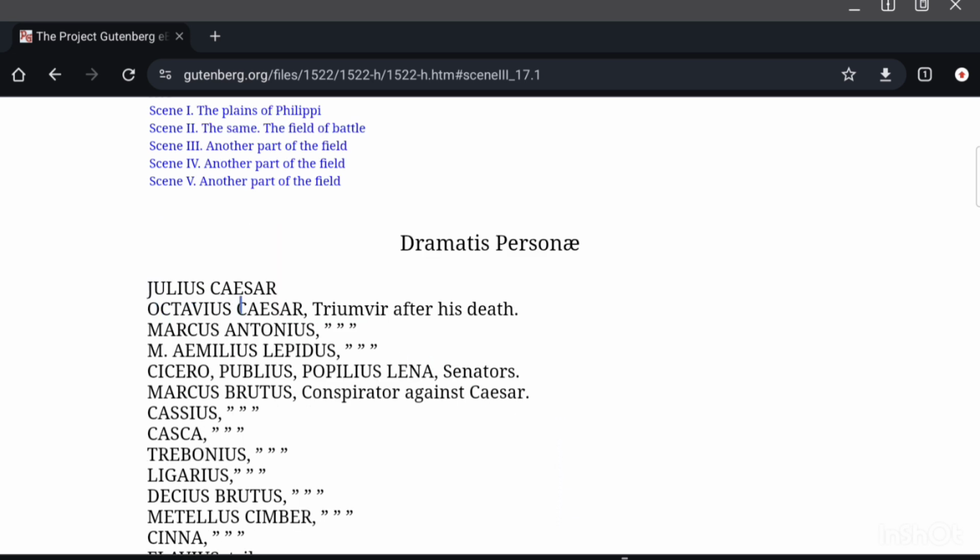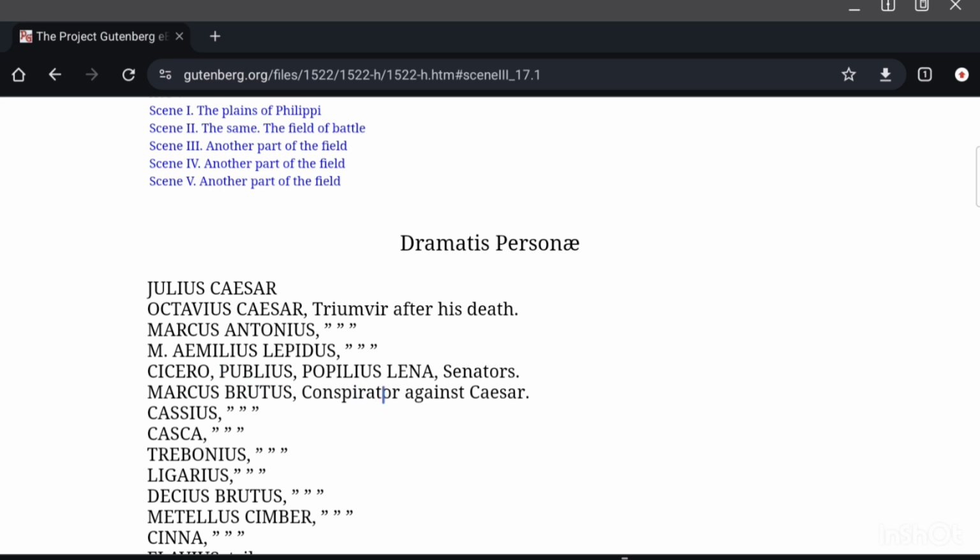Julius Caesar, who gives this tragedy its title, is the titular protagonist of the play. Octavius Caesar, Marcus Antonius, Aemilius Lepidus, these are the trio, the triumvirate that come to power after the fall of Julius Caesar: Antony, Octavius and Lepidus.